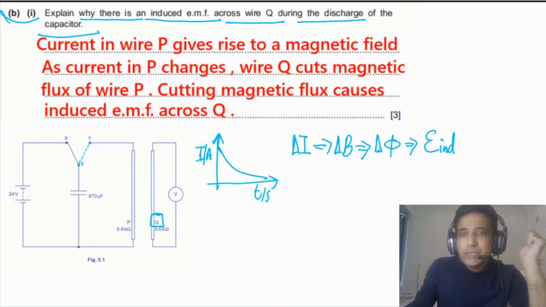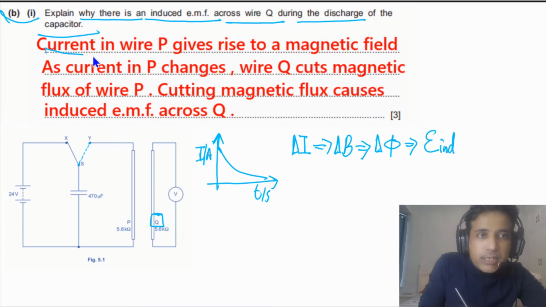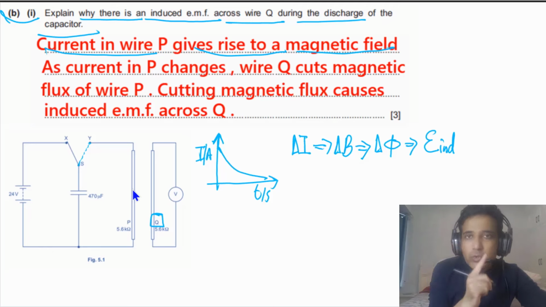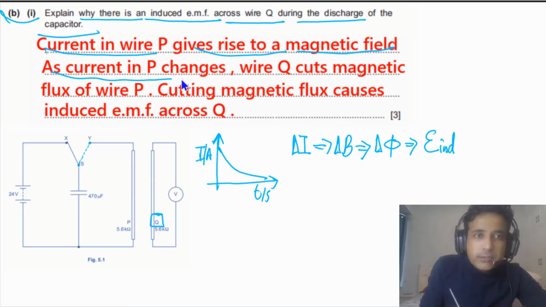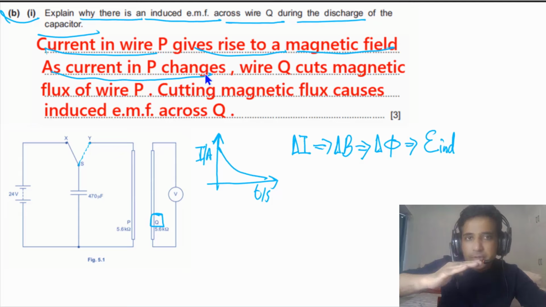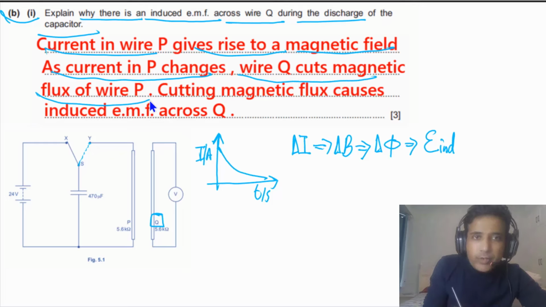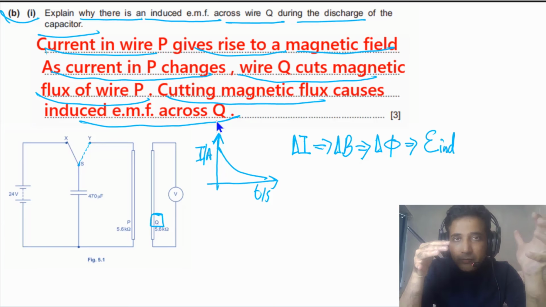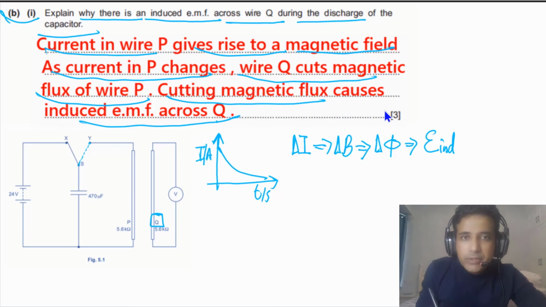You can say current in wire P gives rise to a magnetic field, meaning current in this wire produces its own magnetic field. As current in P changes, or you can say as current in P decreases, wire Q cuts magnetic flux of wire P. Cutting magnetic flux causes induced EMF across wire Q, or you can say changing magnetic flux causes induced EMF across wire Q. So this is how you can write down your answer. If you write down these points, you will get 3 marks.